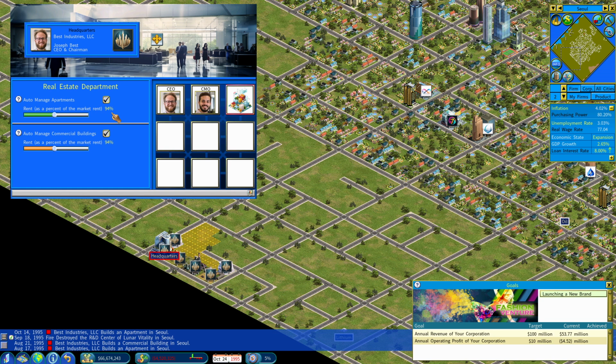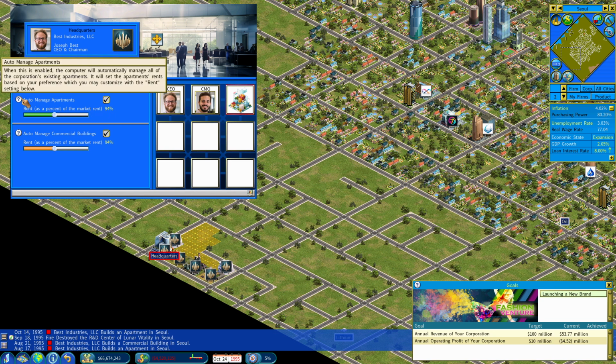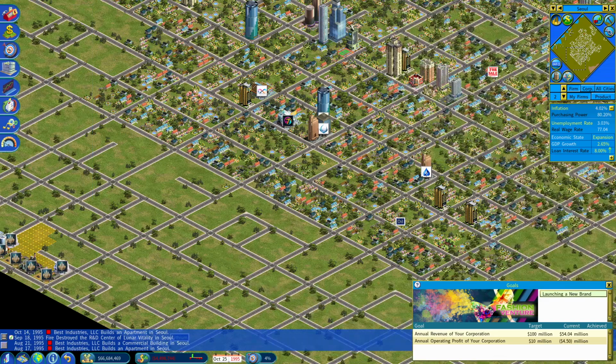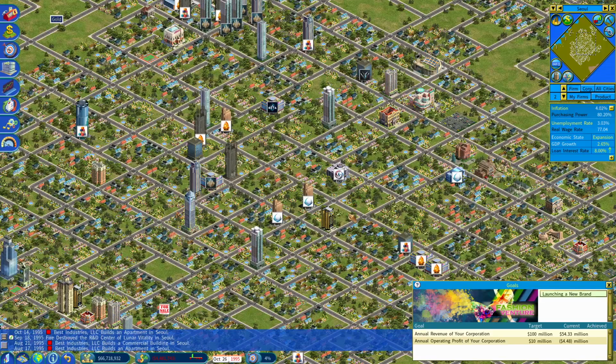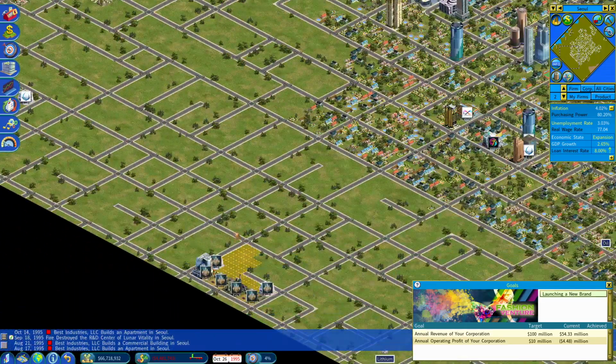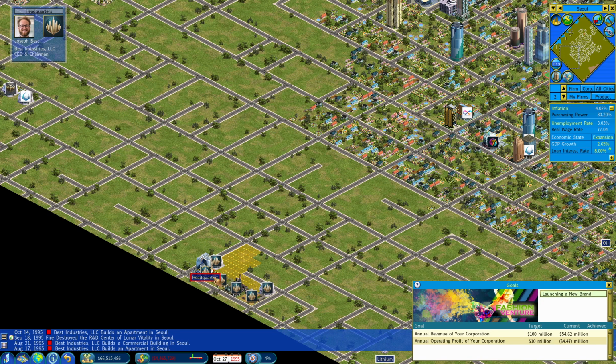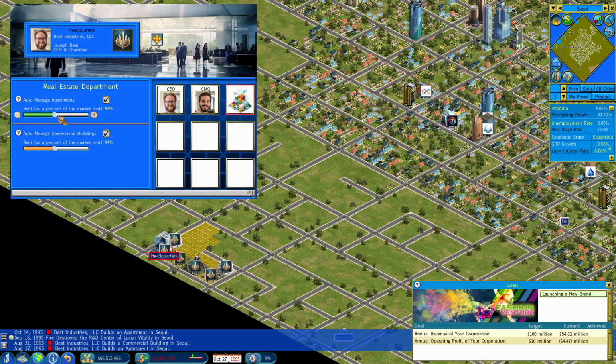So it will set the rate. The computer will automatically manage all the corporations this way. It will set the apartment's rent based on your preference. Yeah. So I can't know if I'm paying less, is it less than what it needs to be? I feel like maybe, yeah, let's just do 100. While demand is high, it seems silly to do anything less. You're competing with everyone else. Why does it go up by 2%? That's so weird. You can drag it. Yeah, that's very strange. I have to drag it to an even number, and then I can move it down by 2%.